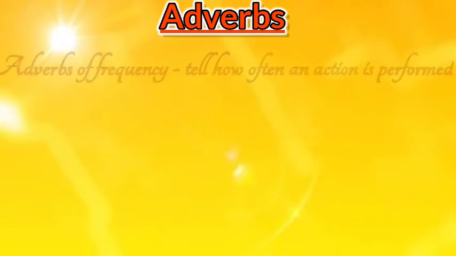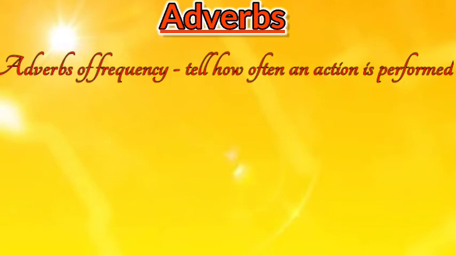The next is adverbs of frequency. They tell how often an action is performed, or they tell about how many times an action occurs. They give an idea about the frequency of occurrence of an action.